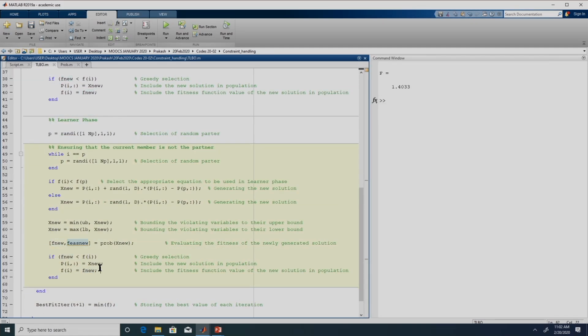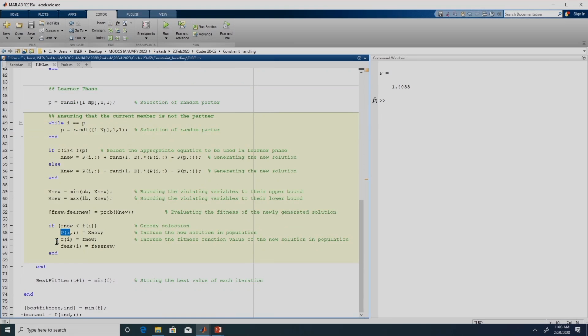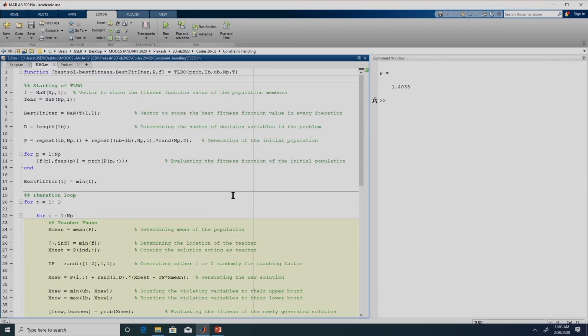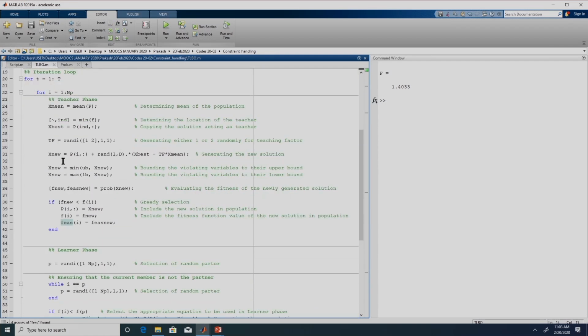So, we also need to replace this FES, right. If the new solution is accepted, whether it is feasible or not will also have to be updated, right. So, here we are updating the population, here we are updating the objective function value, here we are updating whether the solution is feasible or not, right. So, this line will also be required over here. Let me just have a look at it once. Whether the solution is feasible or not is stored over here, and when we get a new solution, we would also know whether it is feasible or not, and that is updated over here.